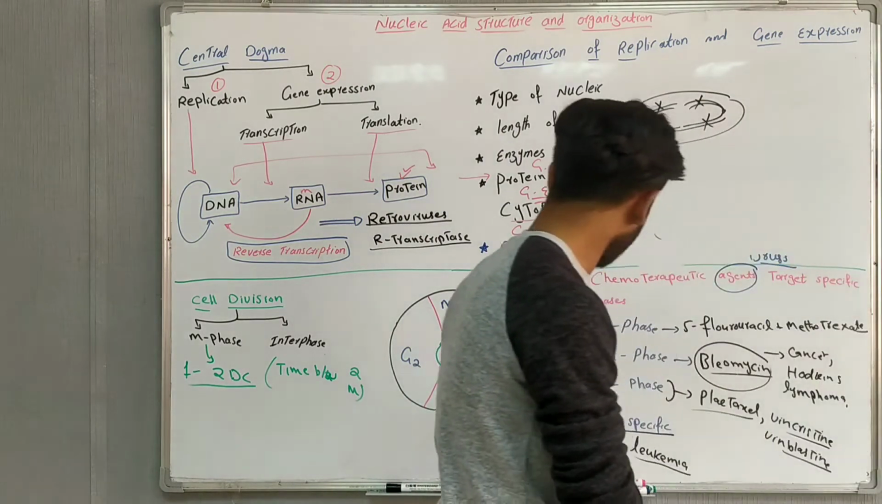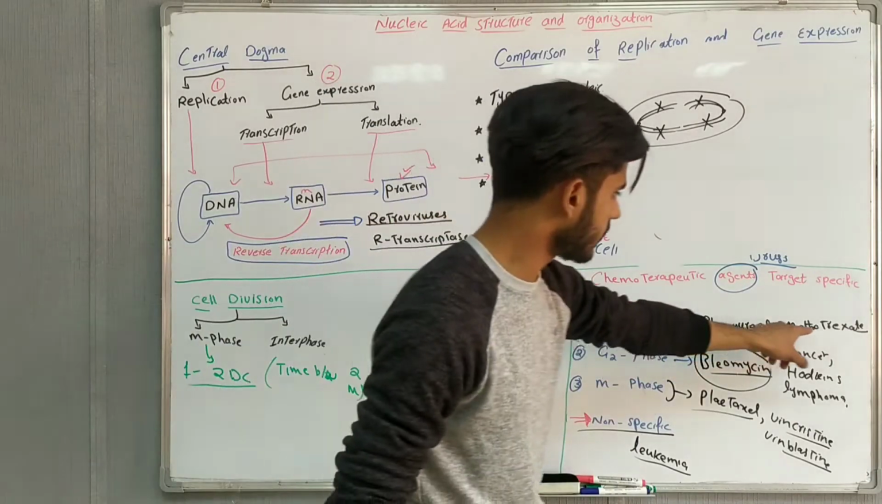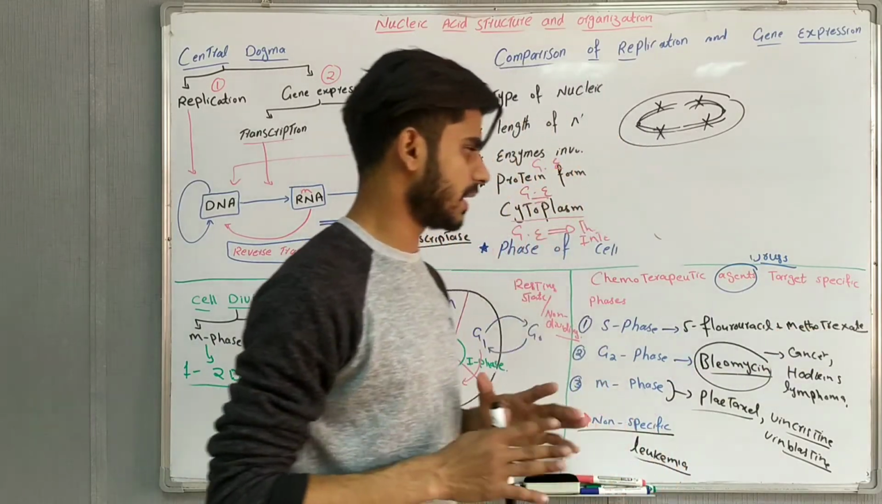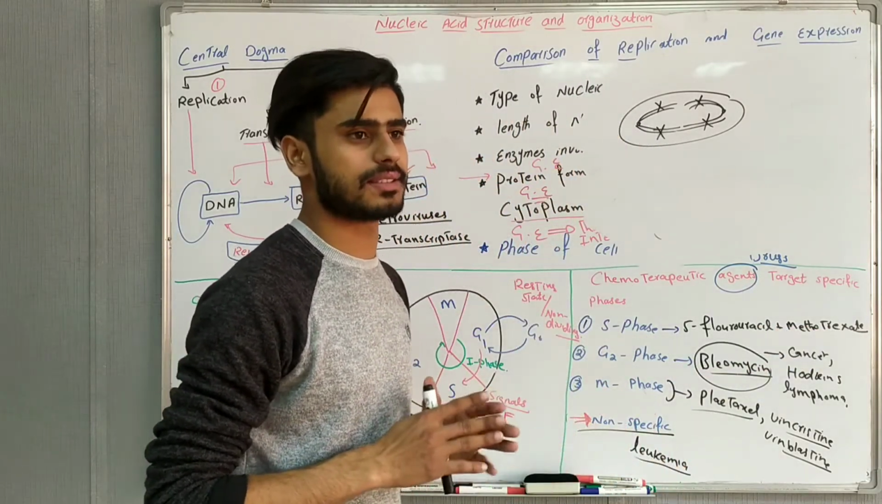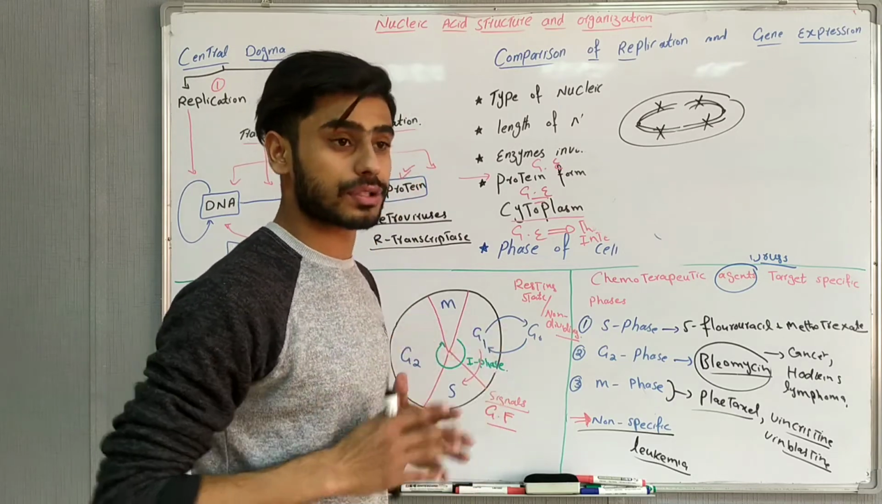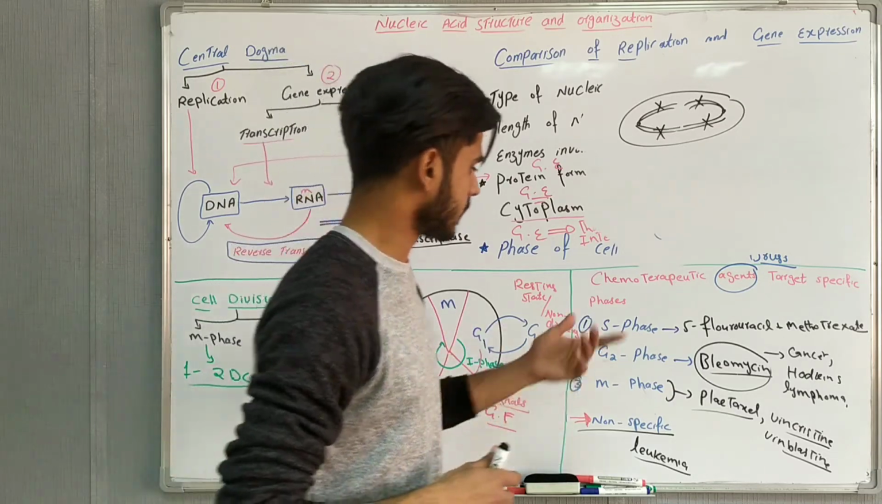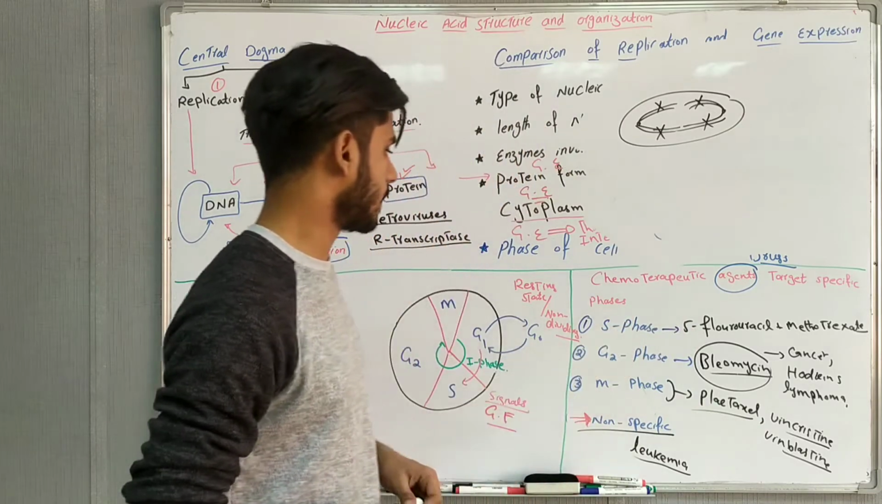And I would like to tell you that in the S phase, 5-fluorouracil and methotrexate are important, but there is also another drug we can use, named hydroxyurea. Hydroxyurea is also a good drug that can specifically target the S phase.